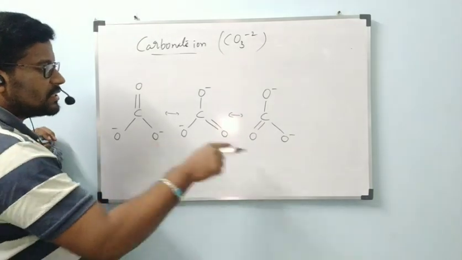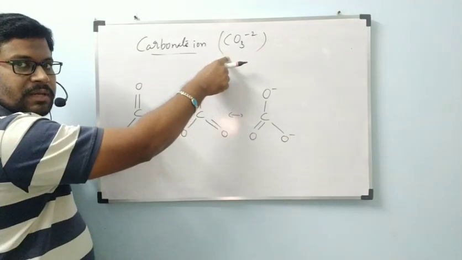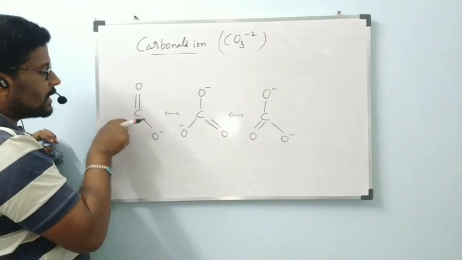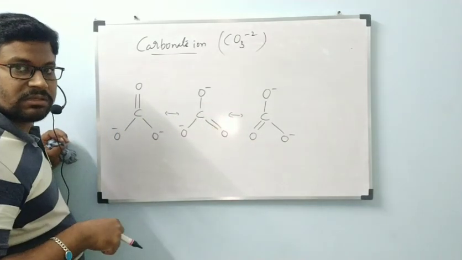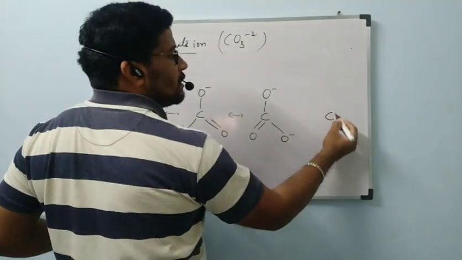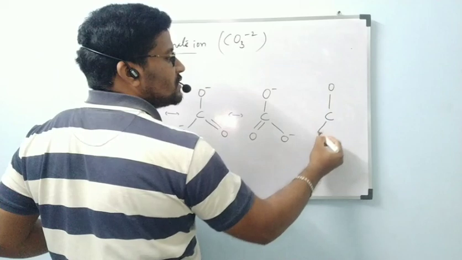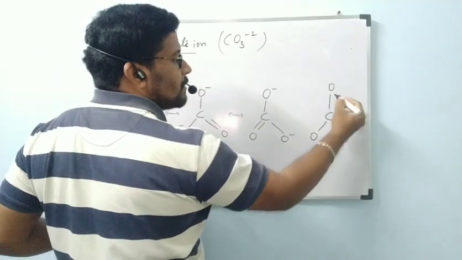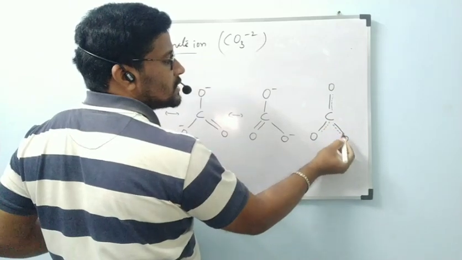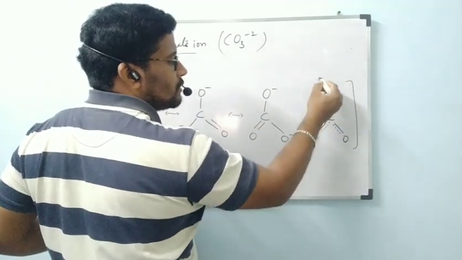Okay, these are the three resonance structures of carbonate ion, CO3 minus 2, in which the double bond can be moved from here to here, here to here, again here to here. All three structures I have drawn. In the resonance hybrid of this carbonate ion, the single bonds are fixed, but the double bonds are represented with dots like this, with a minus 2 charge here.